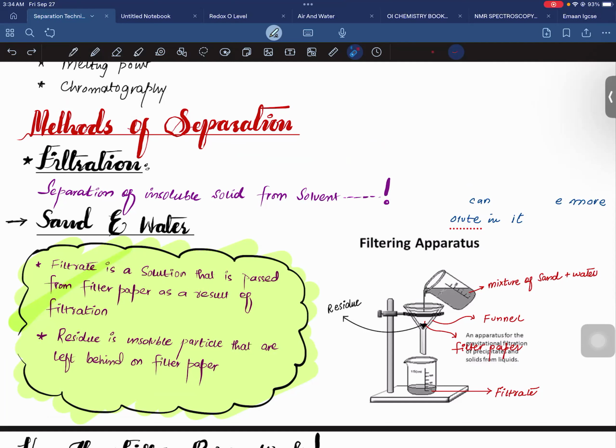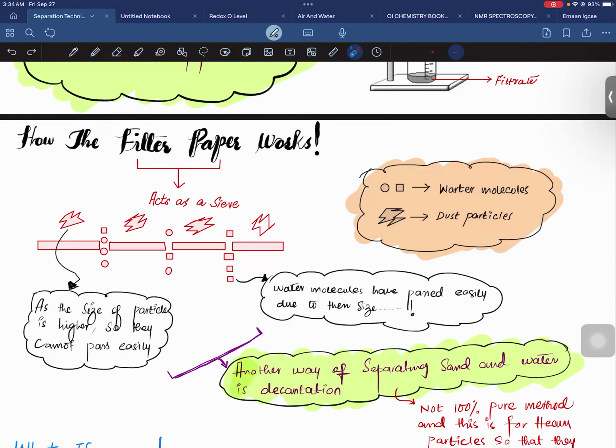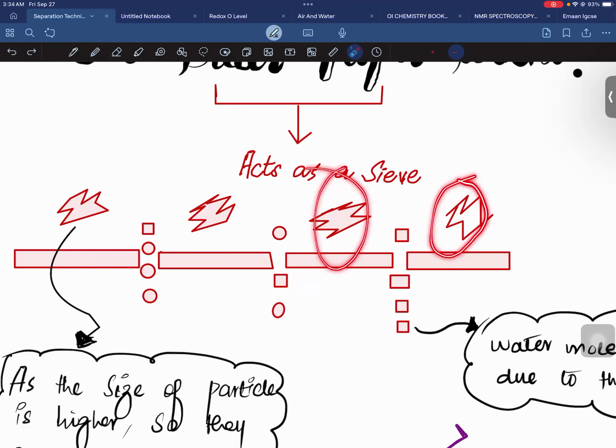And this is the mechanism of a filter paper, how the filter paper works. I have shown some very small pores on the filter paper just like this. When the sand particle comes to pass through this filter paper, this is the size of the sand particle, and this is the size of the water particle.